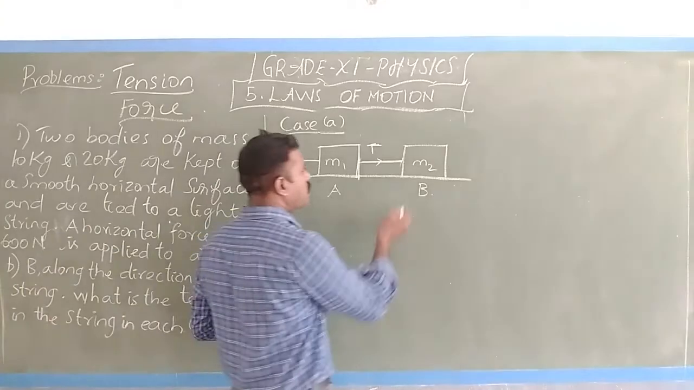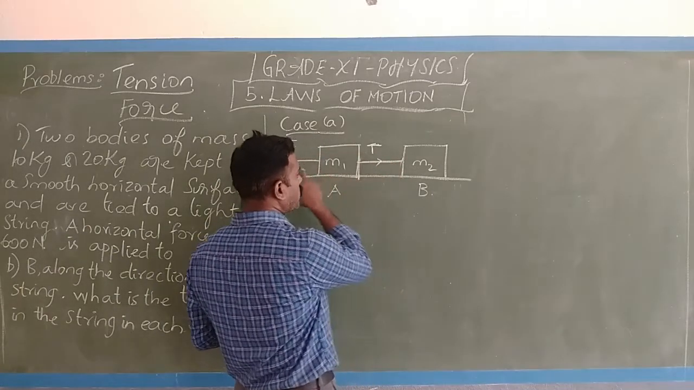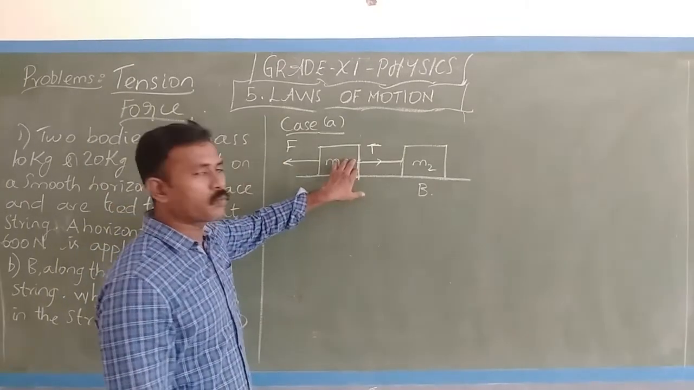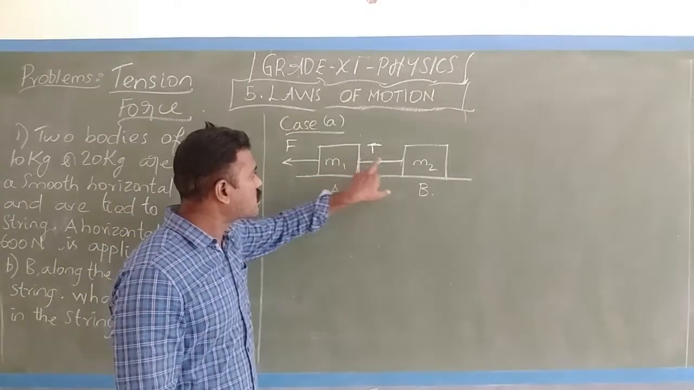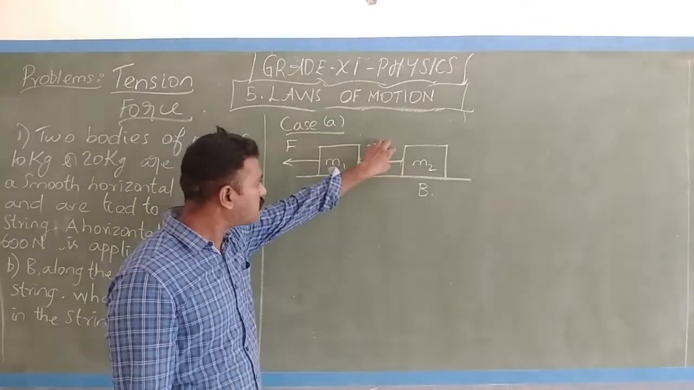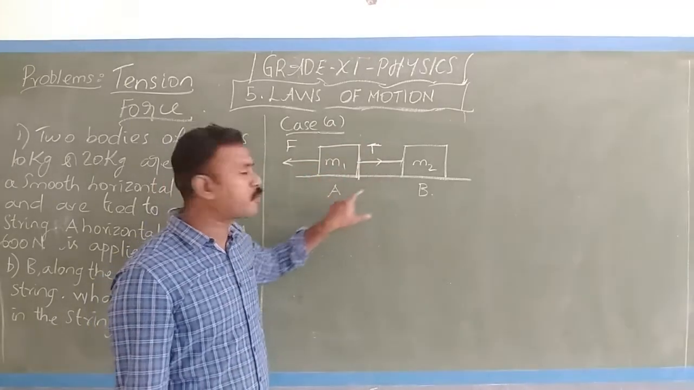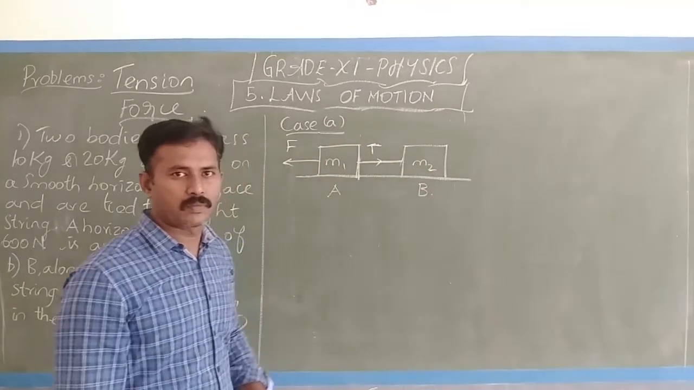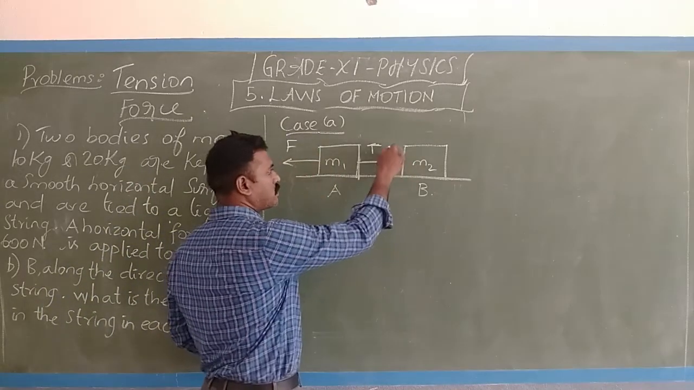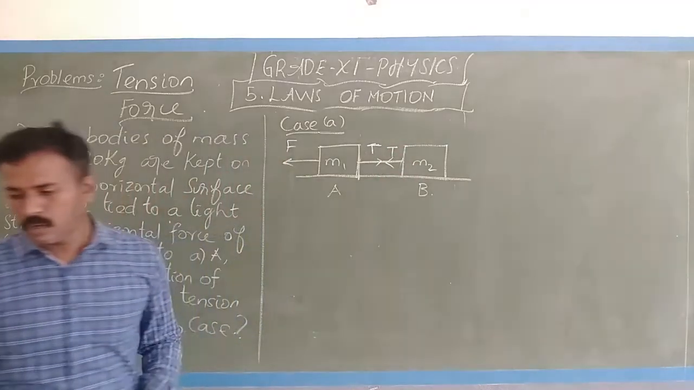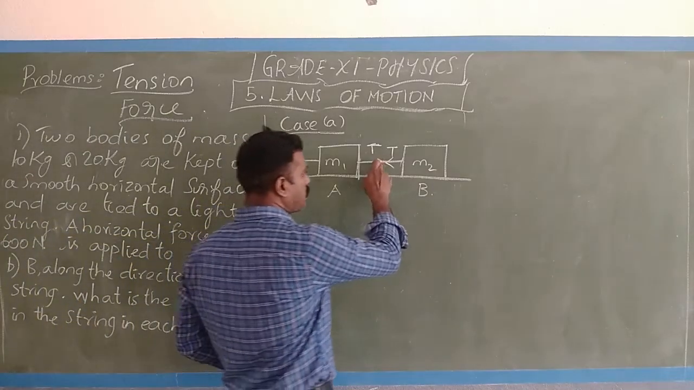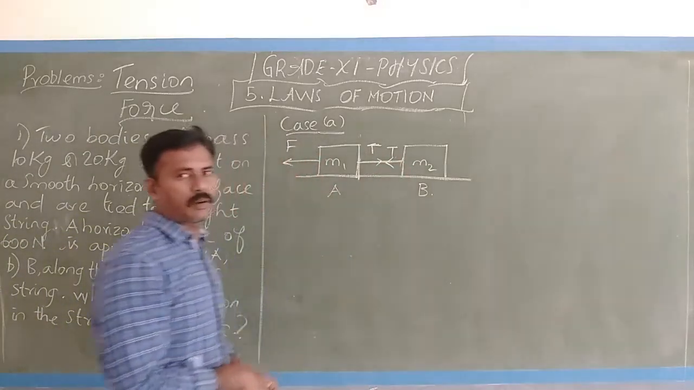Then again, due to this force, this block A is affected. When this block moves, it is connected to the string, which means the string is applying a force on M2. Okay, put another way, the same tension is there. The same tension is applied over the body B.